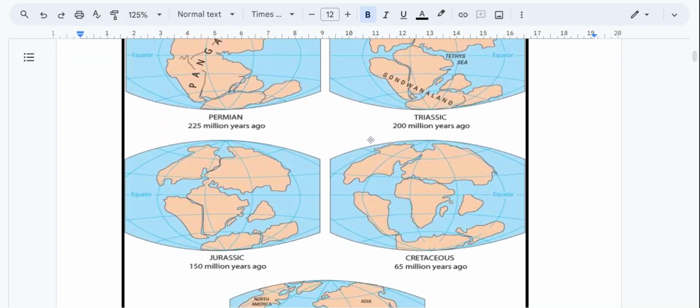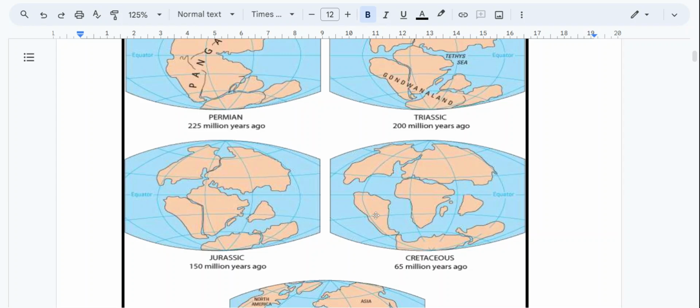Furthermore, in about the Jurassic period, you see that this Gondwanaland here is splitting into South America, Africa, India, and other continents here. And this one probably became Australia. And here, furthermore, you see the divisions. Some of the evidence of continental drift theory would tell us that the continents fit into a jigsaw.